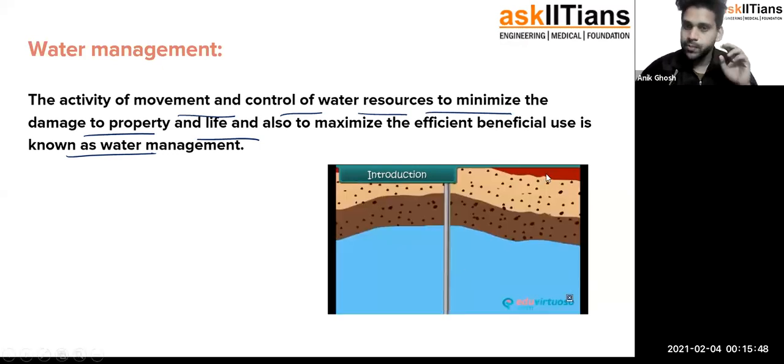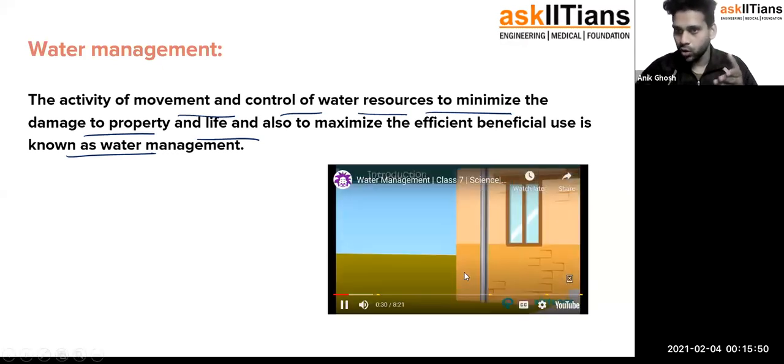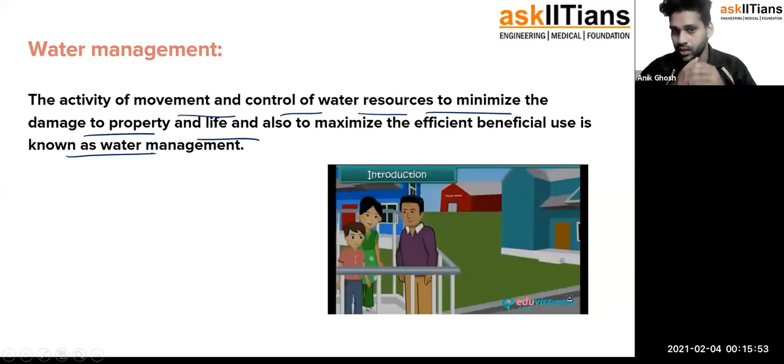So we all have this pump house, right? Like that only, which draws all the water from the underground and gives supply to the entire house.